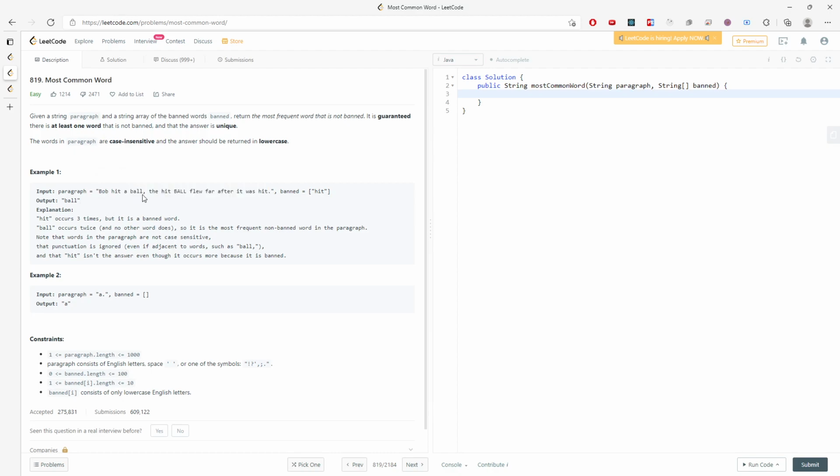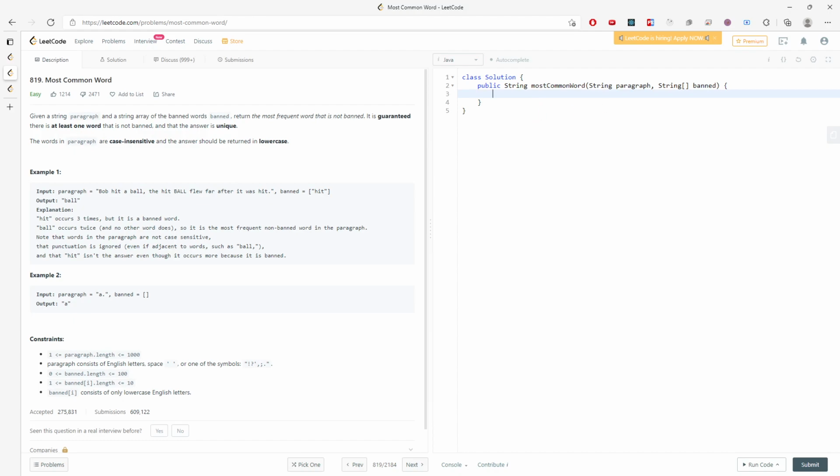Here's the point: I cannot just split the paragraph using a space delimiter, because the comma and the dot are not well defined inside my for loop. So I actually have a pretty easy way.